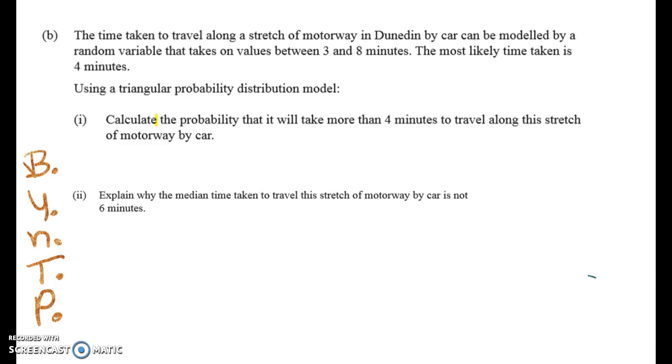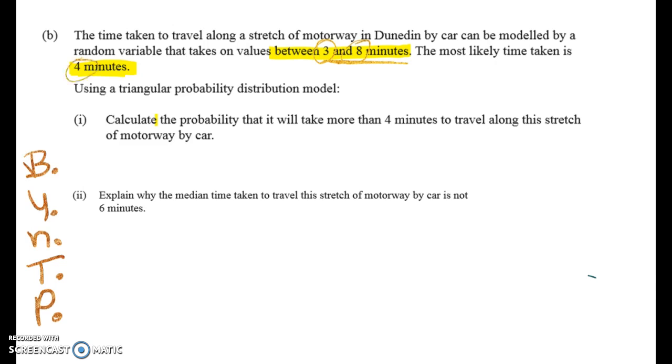But in here, it's really obvious which one we should use, because we're told that the time taken to travel along a stretch of the motorway takes on values between 3 minutes and 8 minutes, and the most likely time is 4 minutes. So things to watch for is that this is continuous. Time is a continuous variable, and we're given the min, the max, and the most likely value.